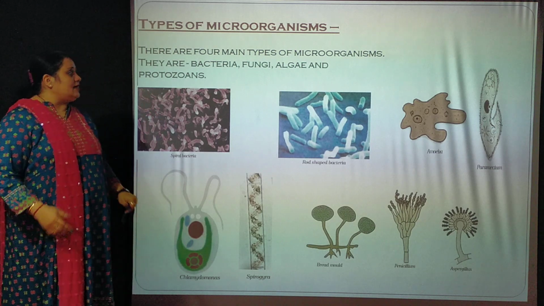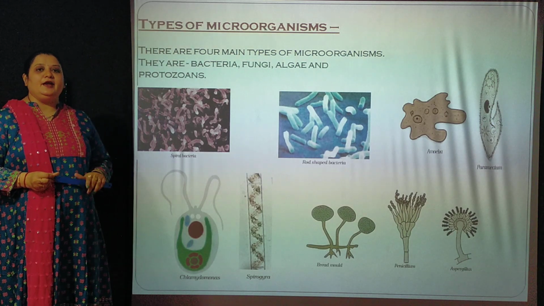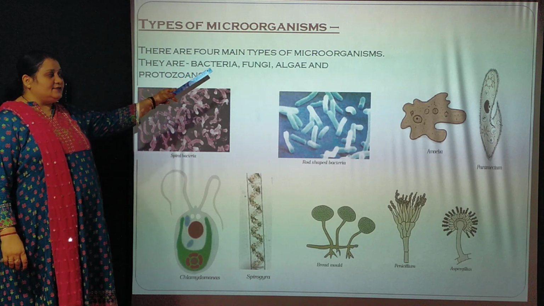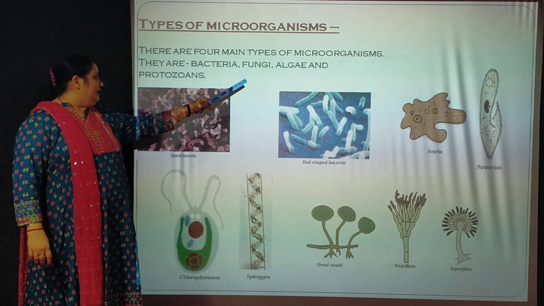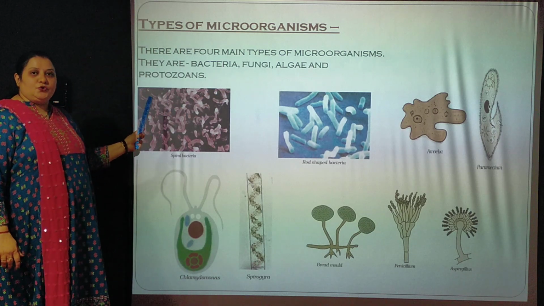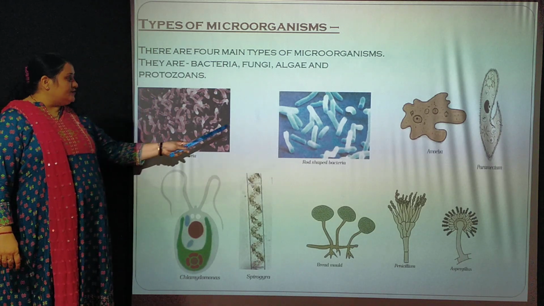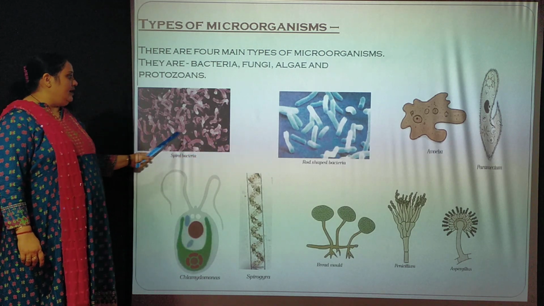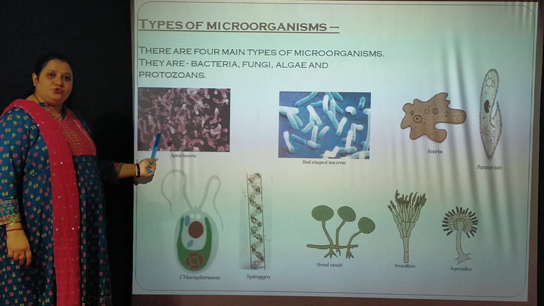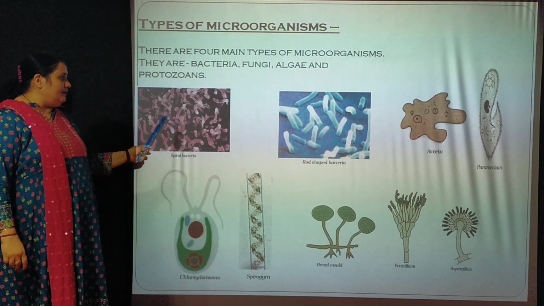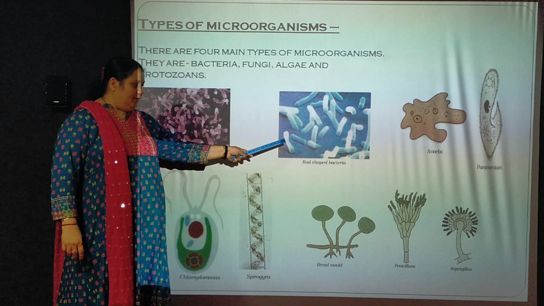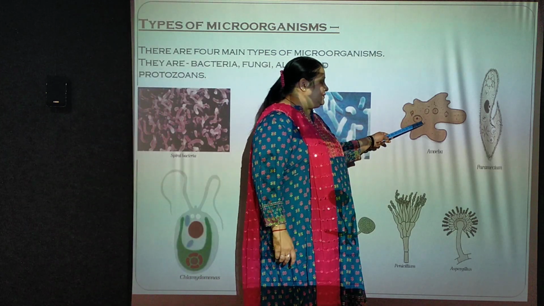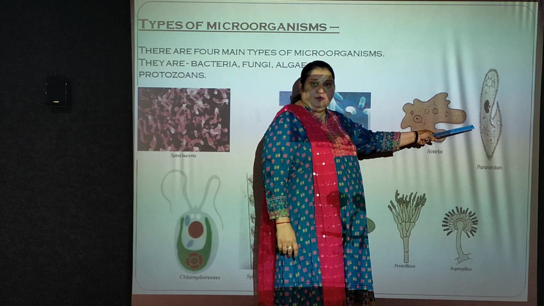So microorganisms are basically of 4 types. First is bacteria, second is fungi, third is algae, and fourth is protozoa. These are a few of the figures, examples which we found. These are bacteria. Bacteria are of 2 shapes: one is spiral shape, the other is rod shape. Then this is a figure of protozoa. This is amoeba and this is paramecium.